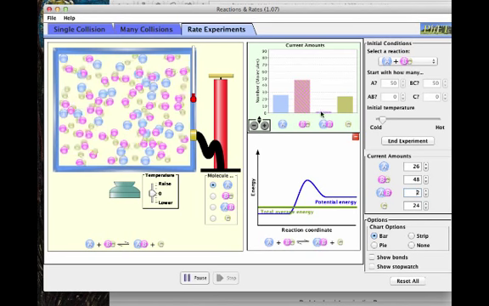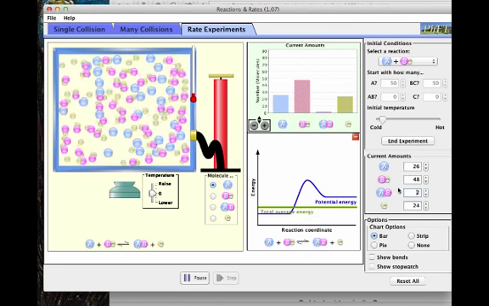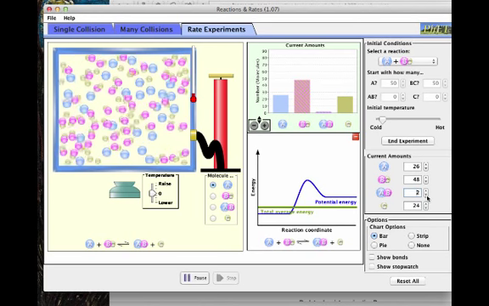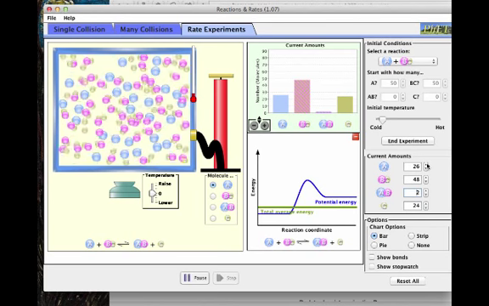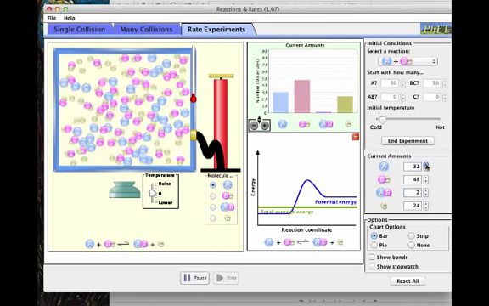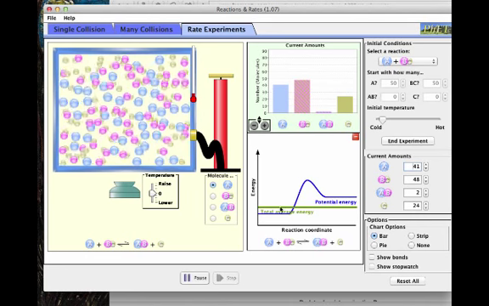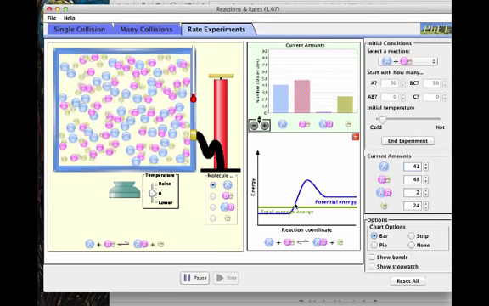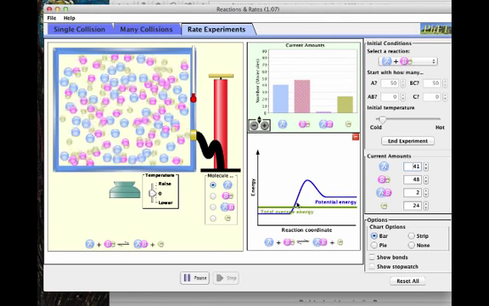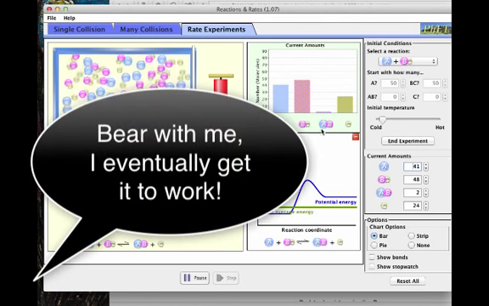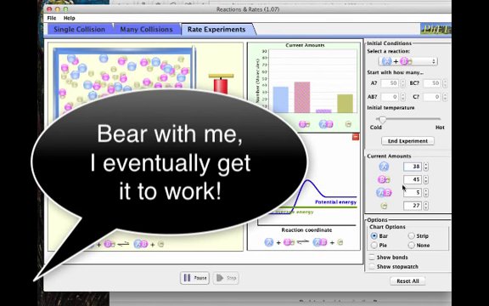Maybe not working as dramatically as I had hoped, but maybe I need a little more of the A to react with it. Okay, maybe I'll not do that part. There we go. Okay, so you just need a little bit more time to react. So you can start to see that I'm starting to build up more of the products. So just need a little bit more time to react.